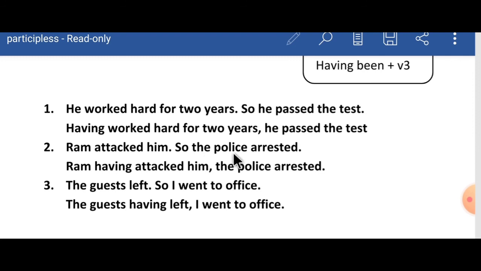Ram attacked him, so the police arrested. Here conjunction so you have to remove, and Ram here the subject, here the subject is the police. So the two subjects are different in two sentences. You have to use these two subjects in the answer also. Answer is Ram having attacked him, the police arrested. Third one, the guest left, so I went to office. Here also two subjects are different, so you have to use these two subjects in the answer also. The answer is the guest having left, I went to office. Hope all of you understood perfect participle also.